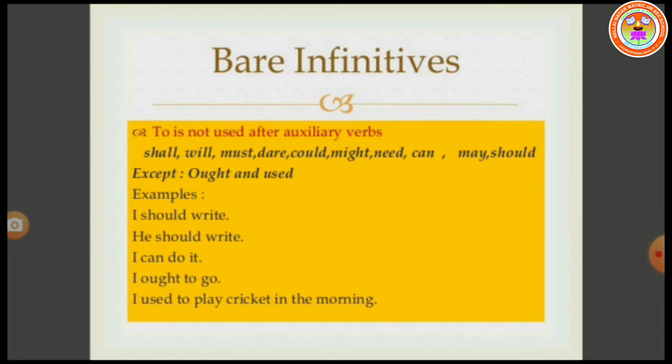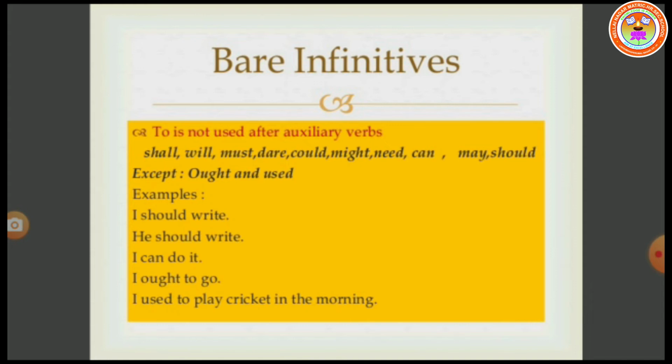There are exceptions, ought and used. Examples: I should write, he should write, I can do it, I ought to go, I used to play cricket in the morning.